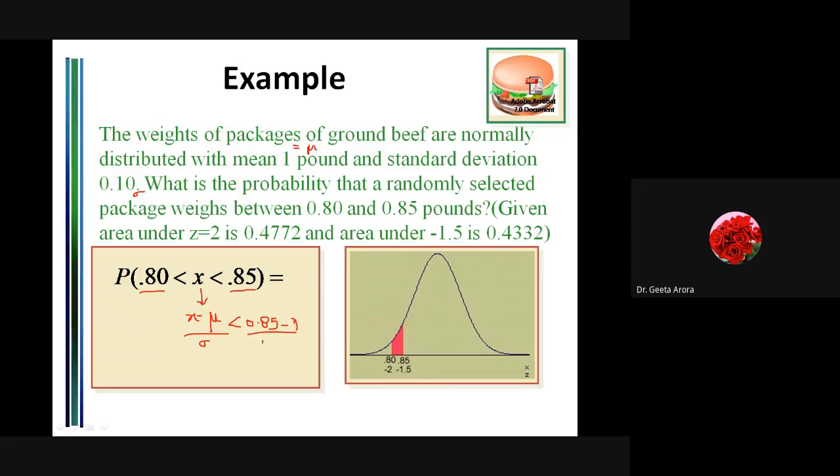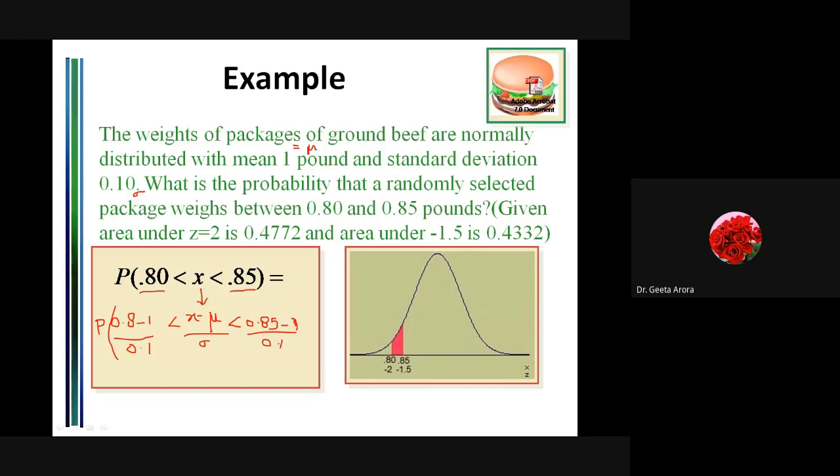It is given to us as 0.1. So we will do this calculation. Similarly, here on the left hand side, we are converting x to z. So what is the change appearing over here? This 0.8 I have to take as such. This is our x value minus mu, where mu is 1, divided by sigma, which is our 0.1. So by doing this calculation, we are converting x to z.